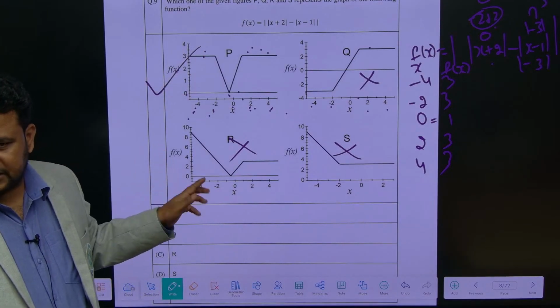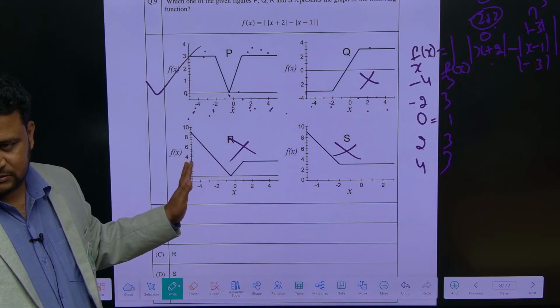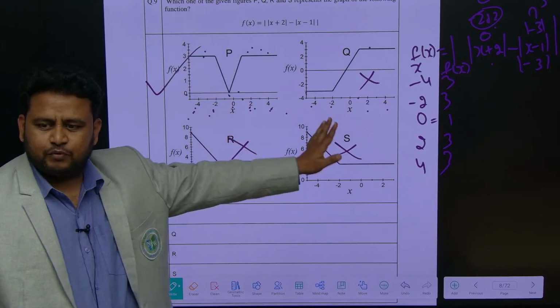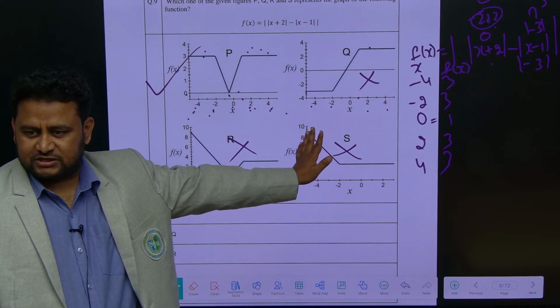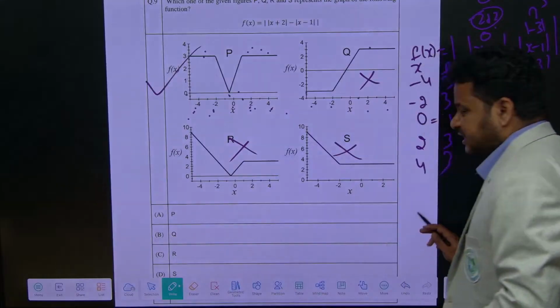Clear? Like this you have to put the values and see. Okay, just don't go by one value and decide. Put all these values, take the values that are given here. If the values are not given, put your own easy values, 0, 1, 2, 3, something like that. Okay, that's it. Let us move to the next question. Clear with this?